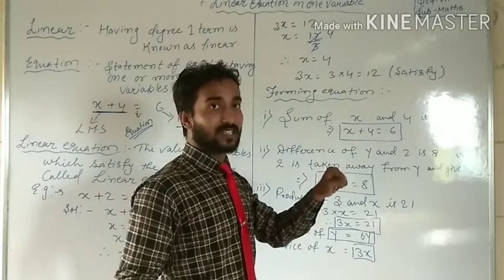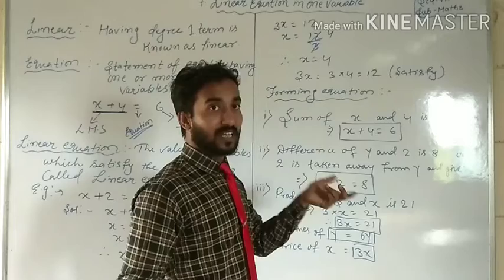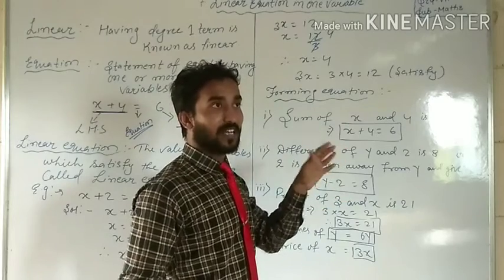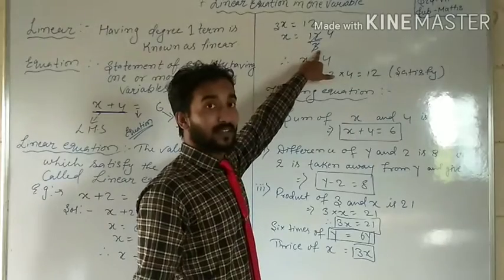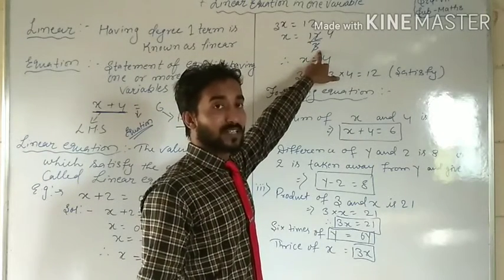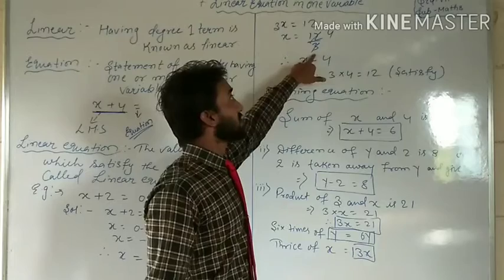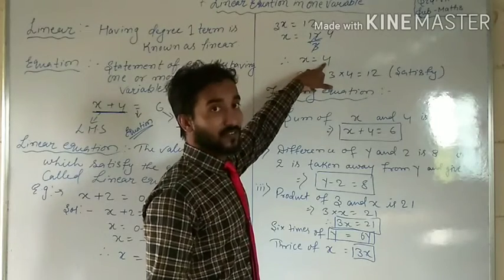LHS into RHS. What will be done? If multiply is there, then division will be done. If division is there, then multiply will be done. Then 3 will be transposed to that side. It will be 12 divided by 3. What is the value of x? x is equal to 4.